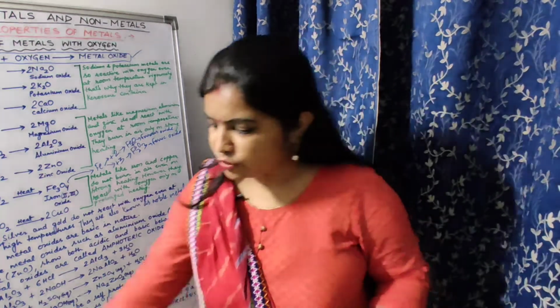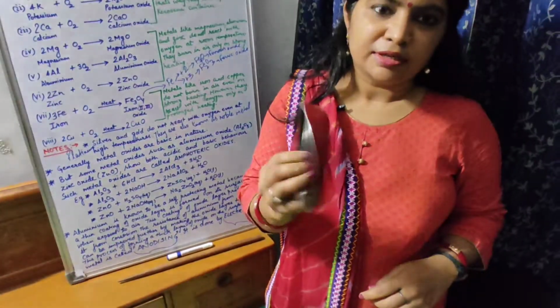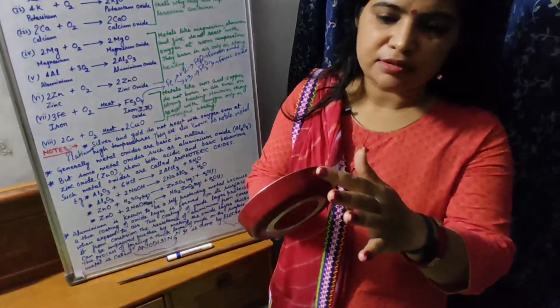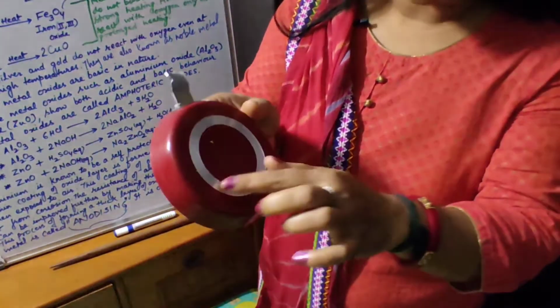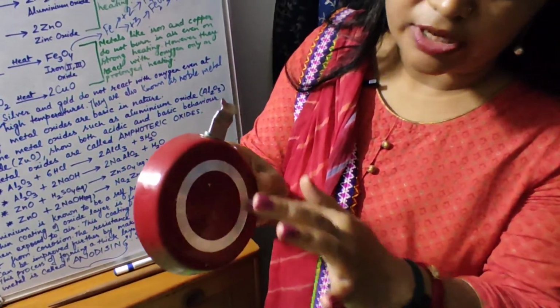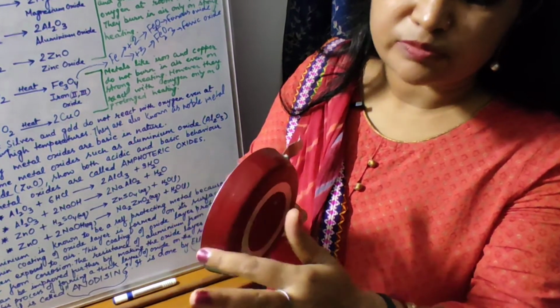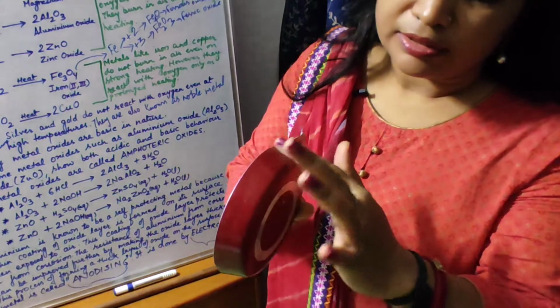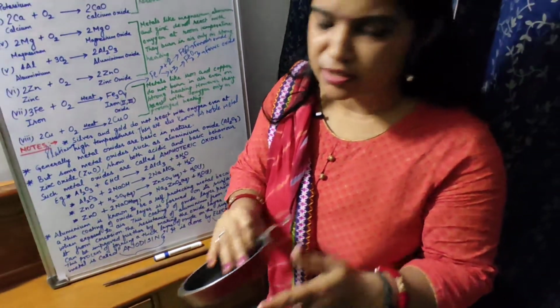I will show you one utensil here in my hand. Could you see that? This surface is anodized. Similarly here also, although it is made up of aluminum, you could see the thin layer in between is aluminum, but the other surface, which is red in color, or you can say colorful, is due to the anodizing process.